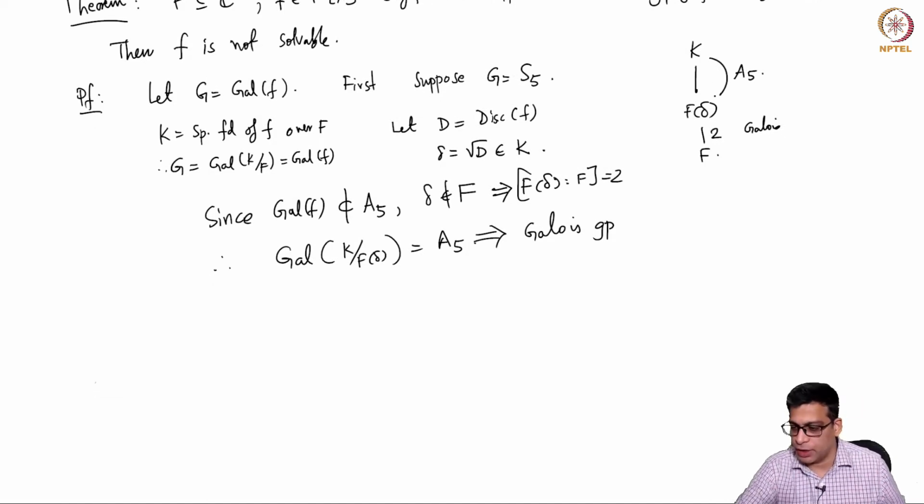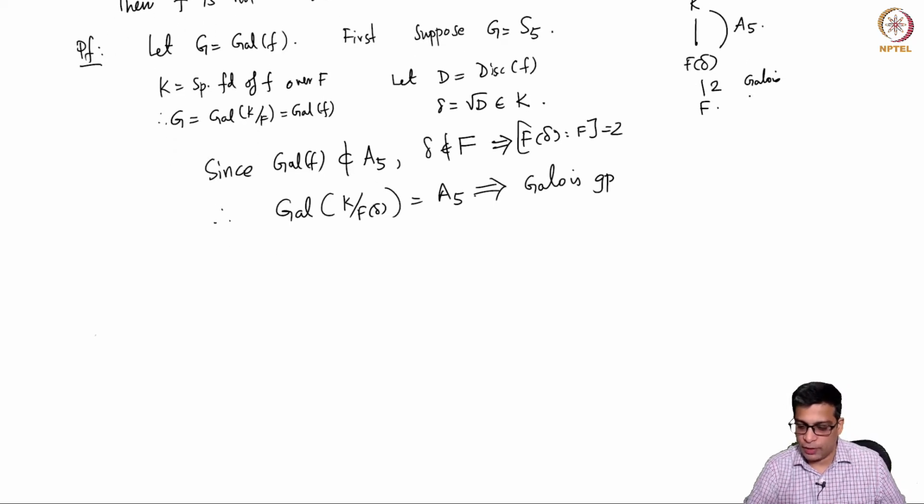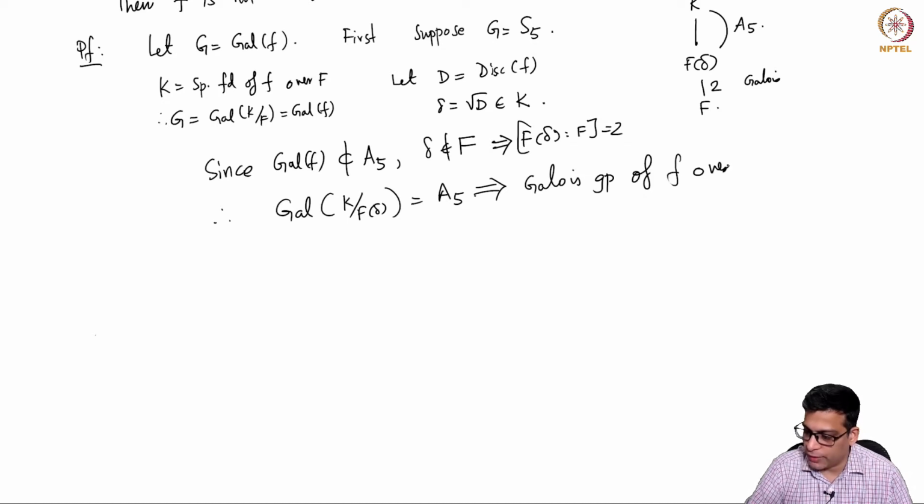So the Galois group of f over F(delta) is A5.